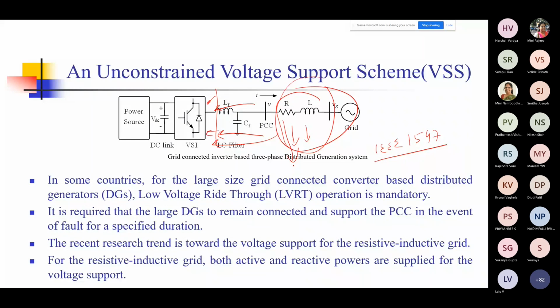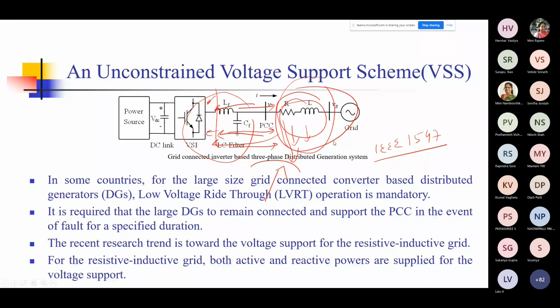Because of that, some other systems which might be connected in the vicinity may also withdraw and try to cut off. So the new regime of low voltage ride-through wants the inverter, even after something has happened on the grid, to continue to supply power for some time. That way, the chain reaction of tripping of all the other distributed generation systems doesn't start.